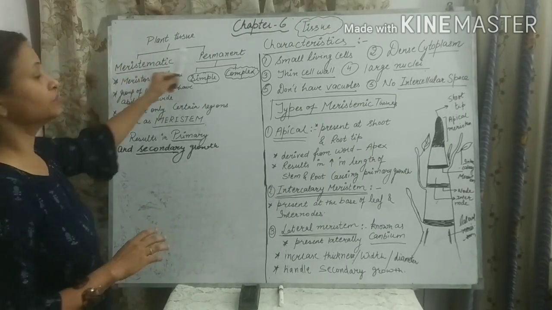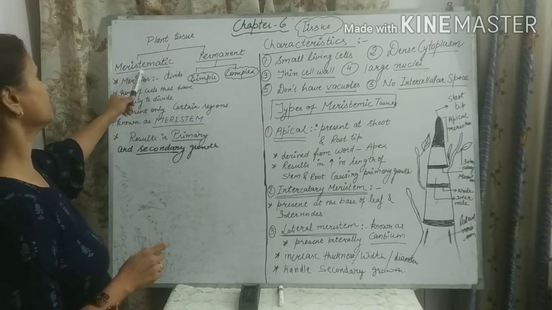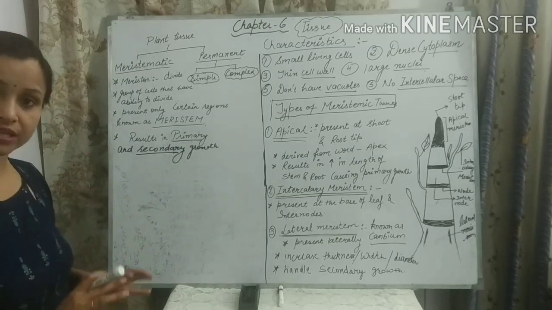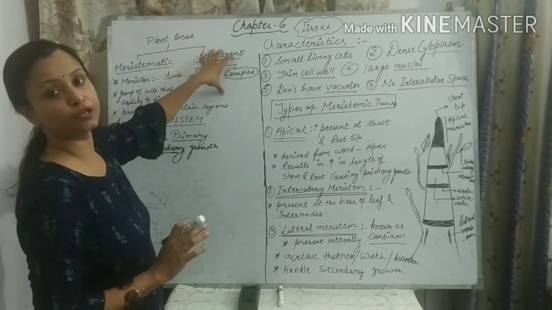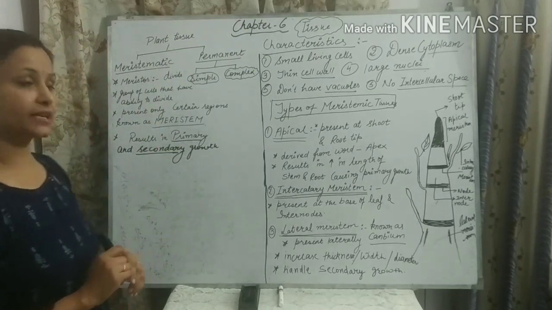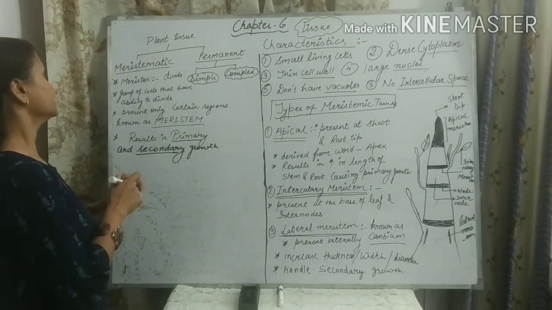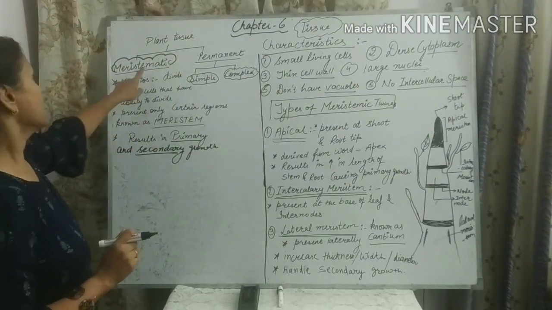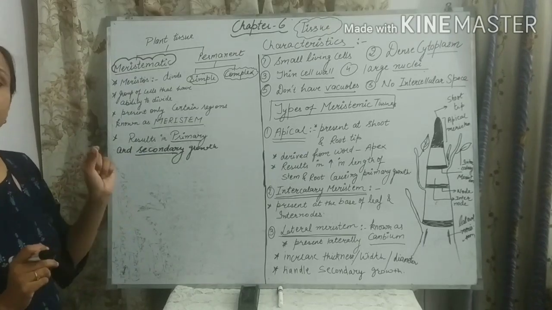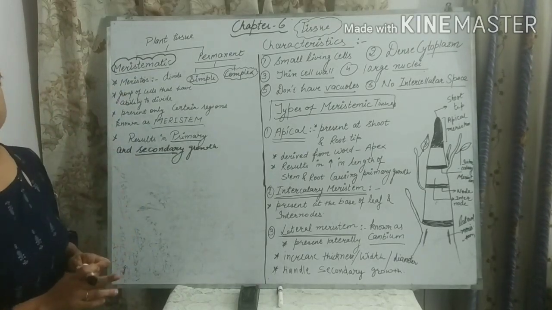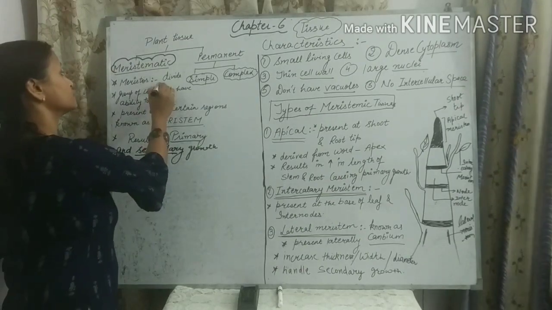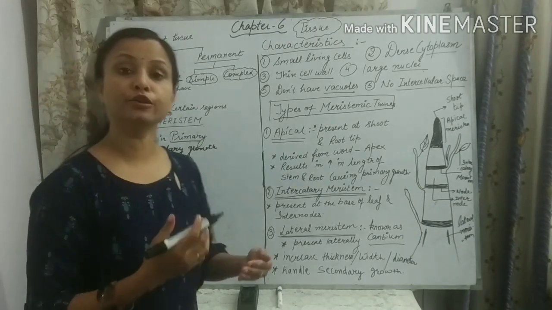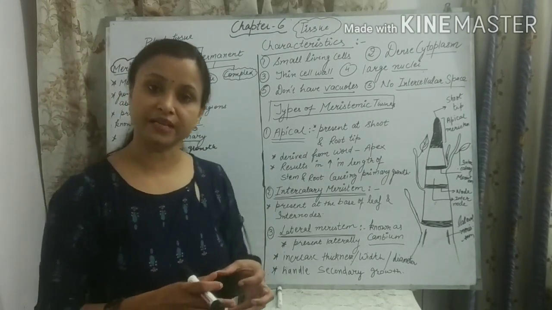Now come to the types of tissue. The first one is meristematic tissue. This tissue we will discuss in detail in today's lecture, and the permanent tissue we will discuss later in our next lecture. So come to meristematic. This is a very interesting term and it is new to you, students. The term meristematic arises from a Greek word, meristos, and the meaning of meristos is to divide. So the tissue which continues to divide is known as meristematic tissue.